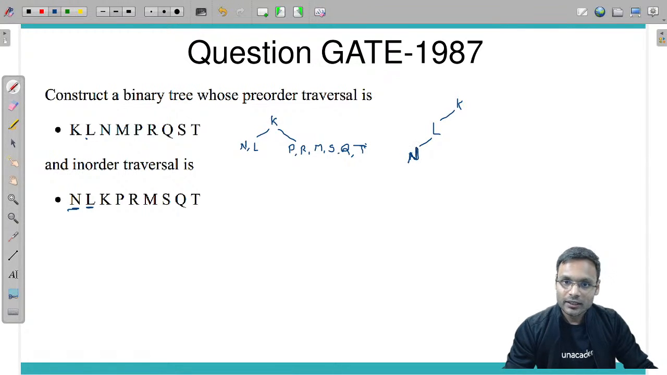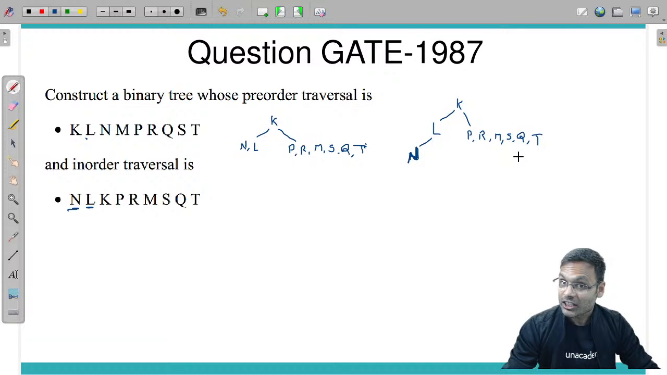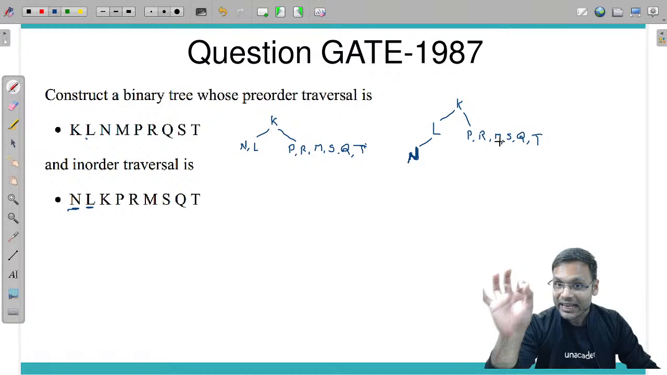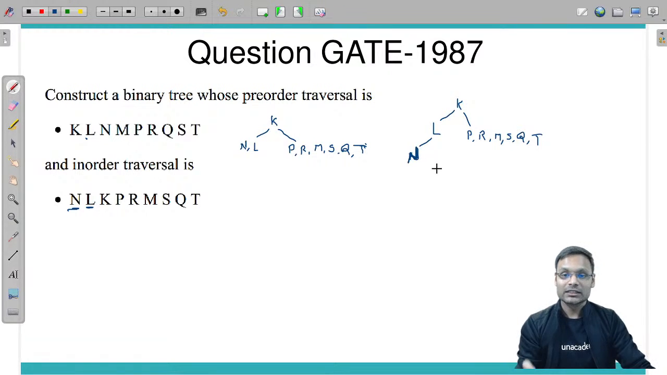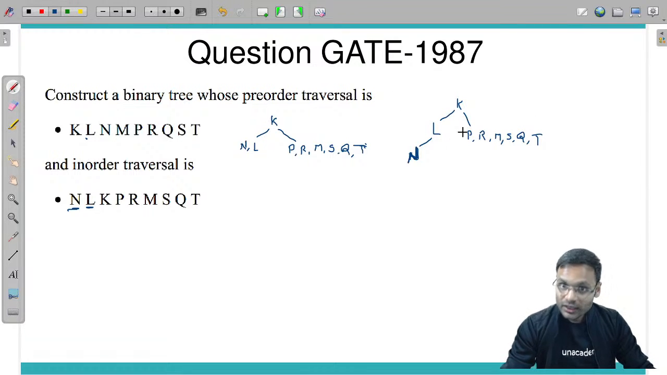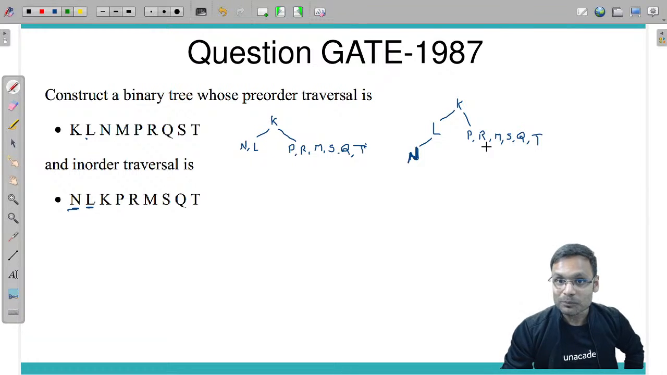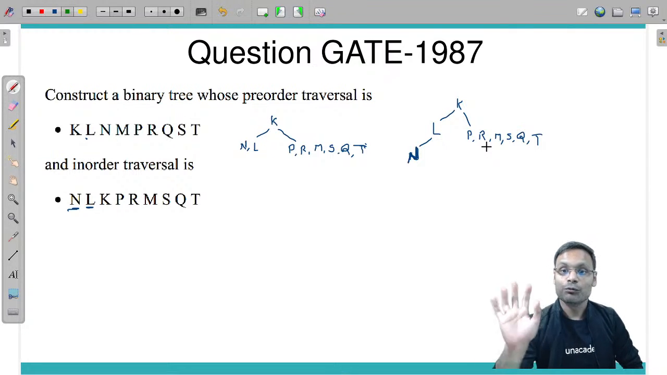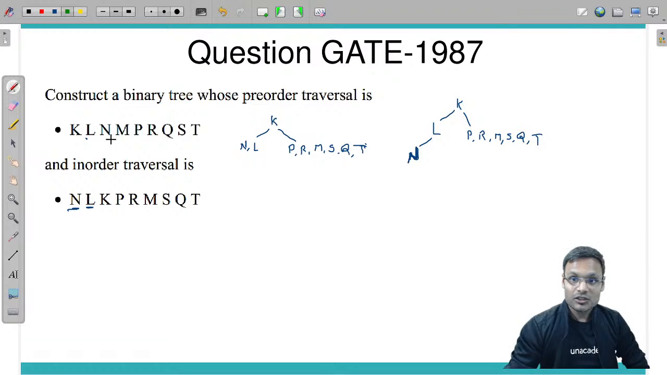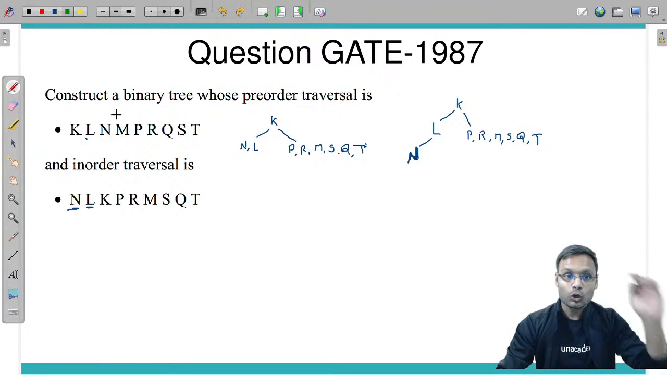Right? Got it? If you got this, then let's go for the right subtree. Okay, so right subtree, I am having P, R, M, S, Q and T as it is. Now you just check out P, R, M, S, Q, T in the pre-order traversal to get the root of this subtree. That particular symbol will be the root of this right subtree of K, which has been traversed first among all these, and that is M.